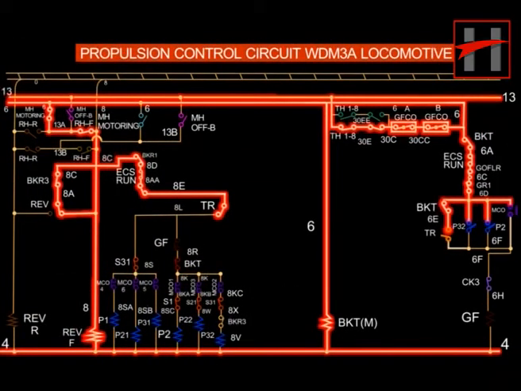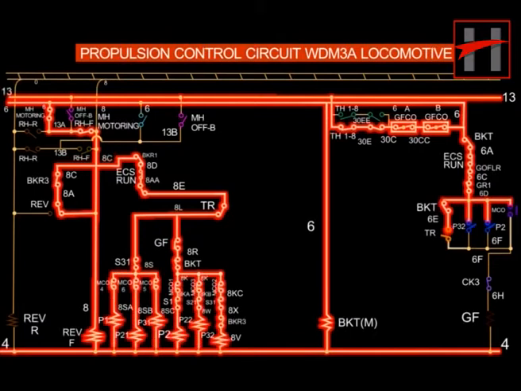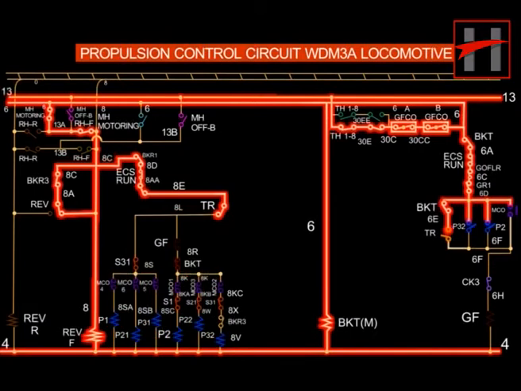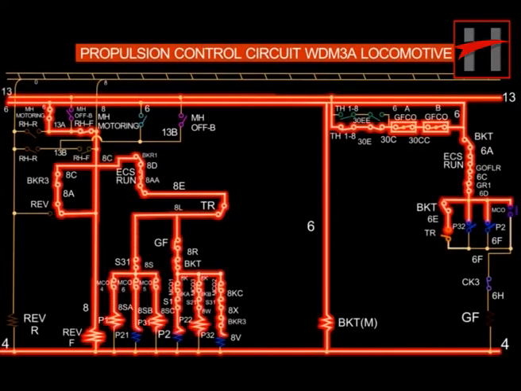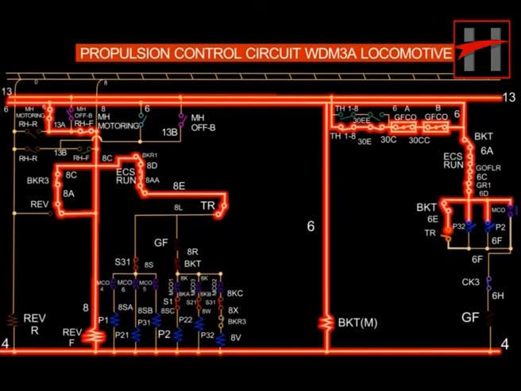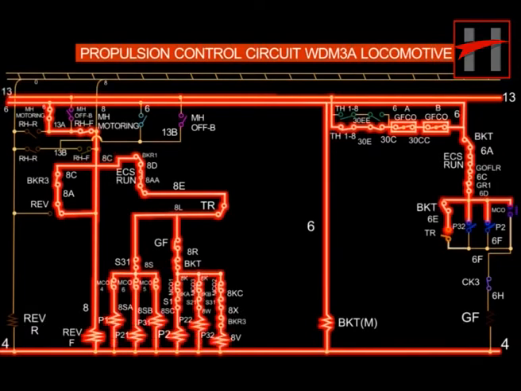The operating coils of the parallel power contactors P1, P21, P31, P2, P22 and P32 are energized through the interlocks of reverser BKR, ECS, BKT, TR and cable number 8L.